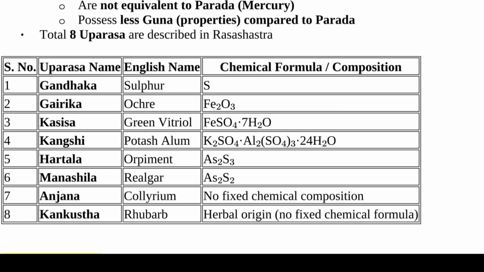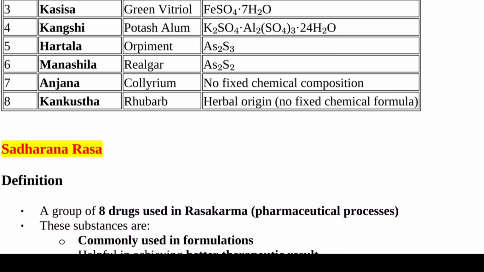Kangshi, that is potassium alum, K2SO4 Al2(SO4)3 24H2O. Harta, that is orpiment, As2S3. Manashila is realgar, that is As2S2. Anjan, that is collyrium, no fixed chemical composition here. Kankushta, that is rhubarb, this is of herbal origin.